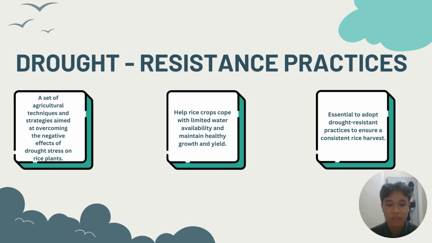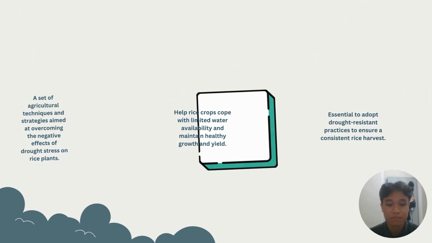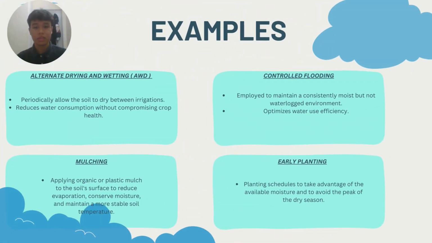Drought is a major environmental stress factor that can significantly reduce rice yields. In regions with irregular rainfall patterns or limited access to irrigation water, it is essential to adopt drought-resistant practices to ensure a consistent rice harvest. There are various key components for drought-resistant practices that can ensure the improvement of stress tolerance in rice plants. Here are some examples of drought-resistant practices.